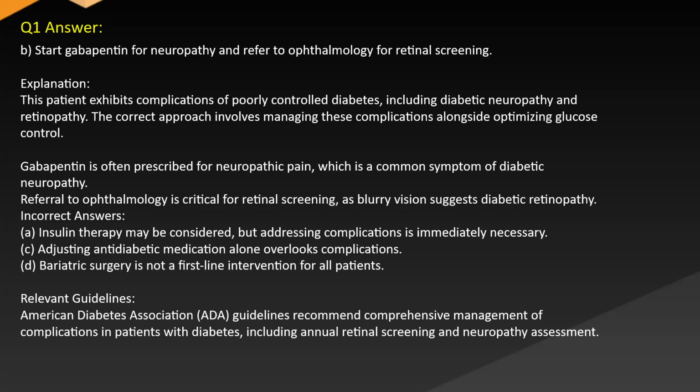Answer. B. Start gabapentin for neuropathy and refer to ophthalmology for retinal screening. Explanation. This patient exhibits complications of poorly controlled diabetes, including diabetic neuropathy and retinopathy. The correct approach involves managing these complications alongside optimizing glucose control. Gabapentin is often prescribed for neuropathic pain, which is a common symptom of diabetic neuropathy. Ophthalmology is critical for retinal screening, as blurry vision suggests diabetic retinopathy.